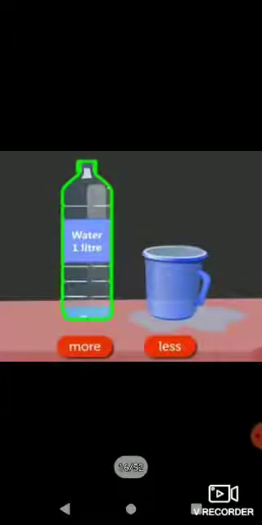So what do we say now? We can say the bottle has more capacity than the glass or the jug. We can say the bottle carries more water or more liquid than the jug, or the jug carries less water or liquid than the bottle.